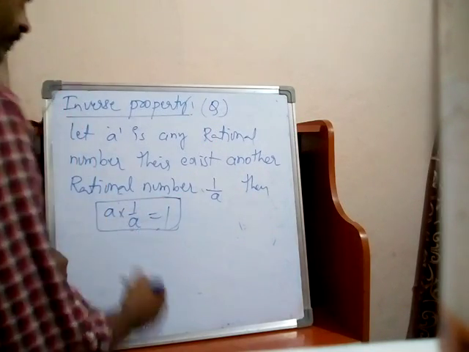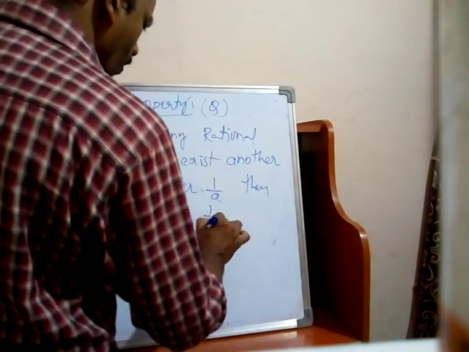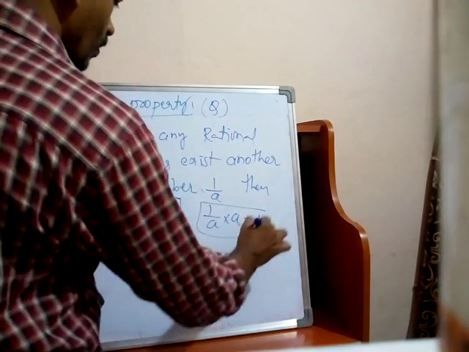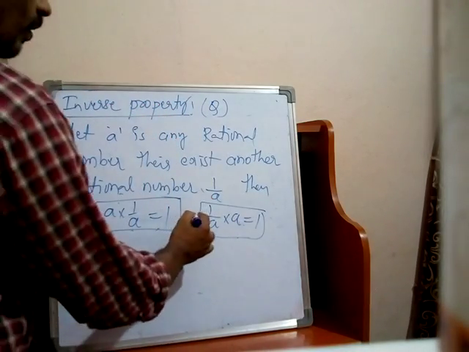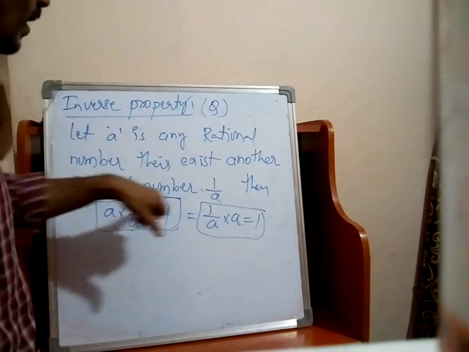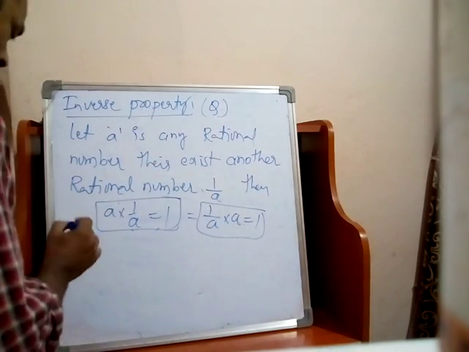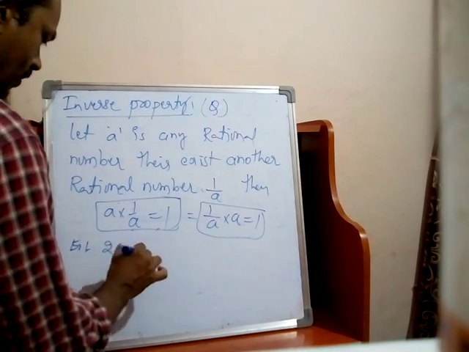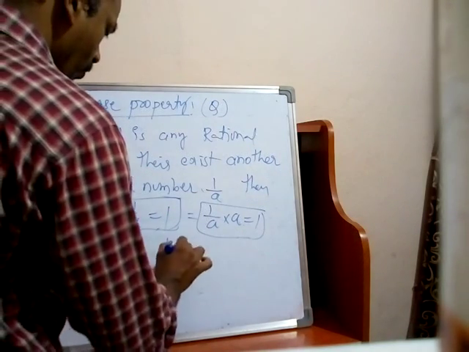Or you can take 1 by A into A is equal to 1. Both are equal. See this example, 2 is a rational number, so another rational number is 1 by 2, and 1 by 2 is also a rational number.